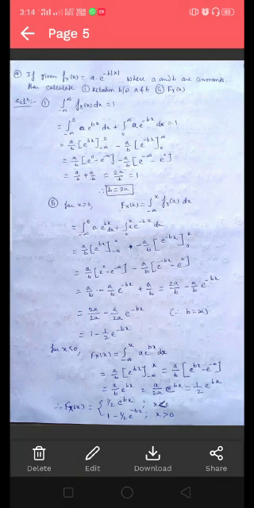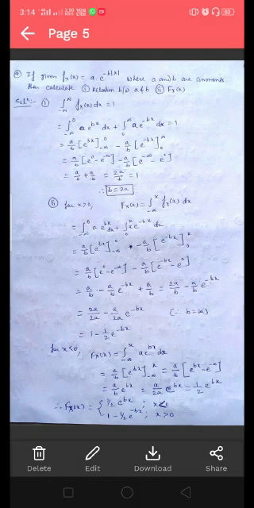So, this is equal to integrating the PDF from minus infinity to 0 plus integrating the PDF from 0 to x, for positive and negative values of x. Simplifying this integration, we will get 2a/b minus (a/b) e to the power minus bx.